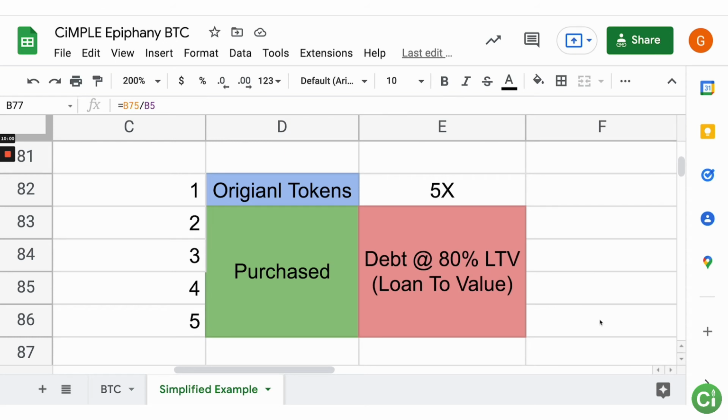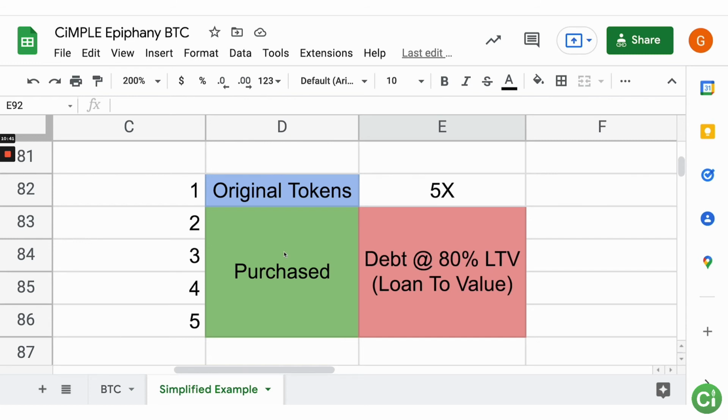So with this, the price doesn't really matter because it's true at any price point. And so we're not even using prices here. It's just to explain the concept. You have one token and you could borrow 4 more tokens with debt, resupply those, and you end up at a ratio where you have a debt of 4 tokens to a total supply of 5 tokens, and it works out to an 80% loan to value.